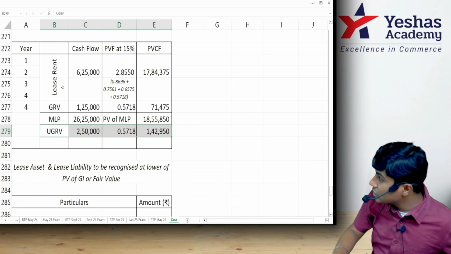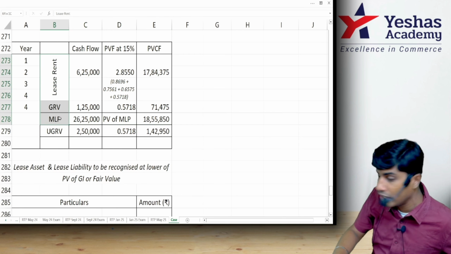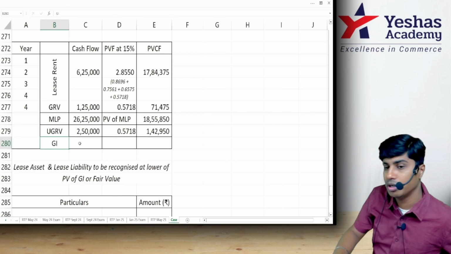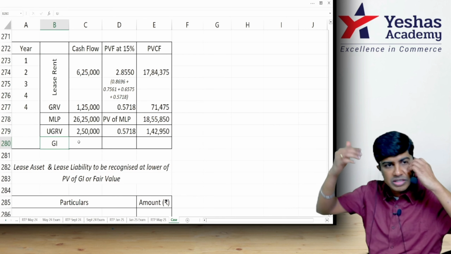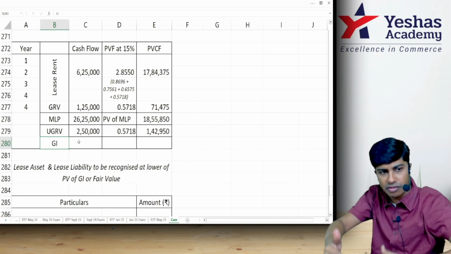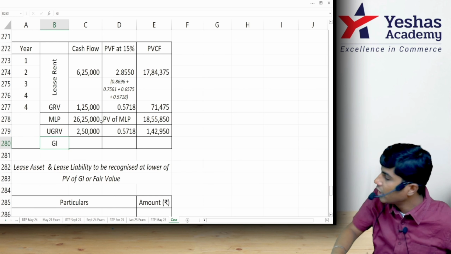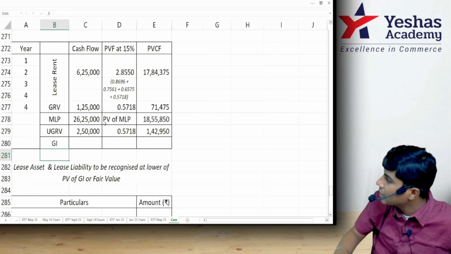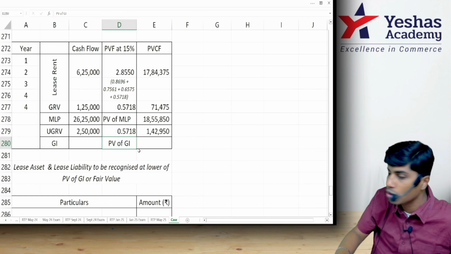Lease rental plus GRV is called MLP. If we add UGRV to it, we get gross investment. You don't have to use a formula. Always remember: lease rental plus GRV, MLP. MLP plus UGRV, gross investment. And if you want unearned finance income also, you will find the difference between gross investment and present value of gross investment, which is also called net investment.